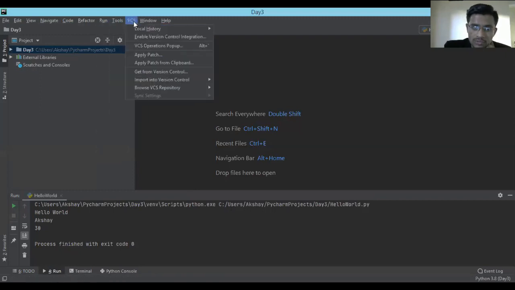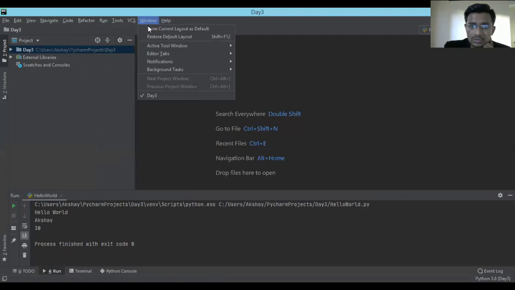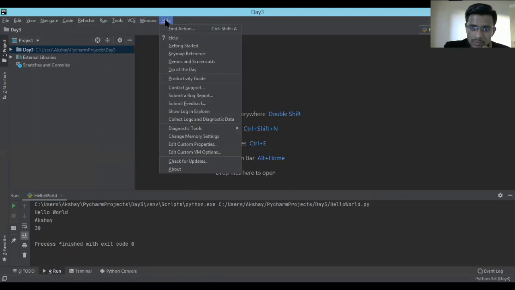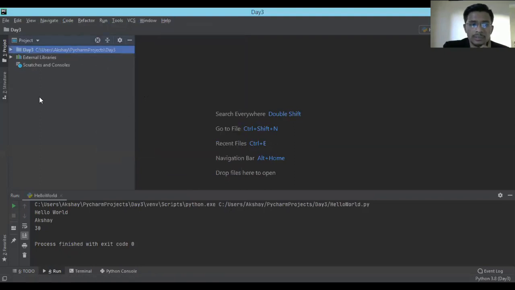And there are certain tools. VCS is not of any use, so window is just for opening or restoring any tabs or all. Here you will get all the help. Okay, so here this is your project pane. Here all your files, whatever you're going to create, will be located over here. And here are a few important things down there.